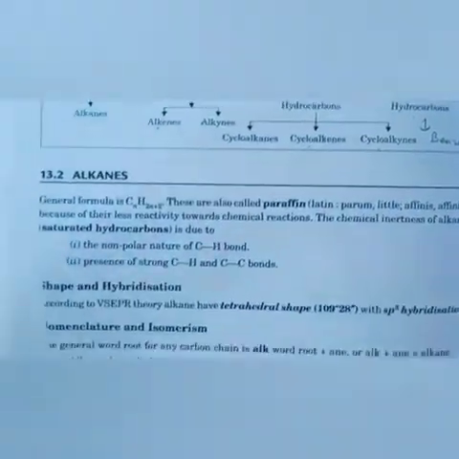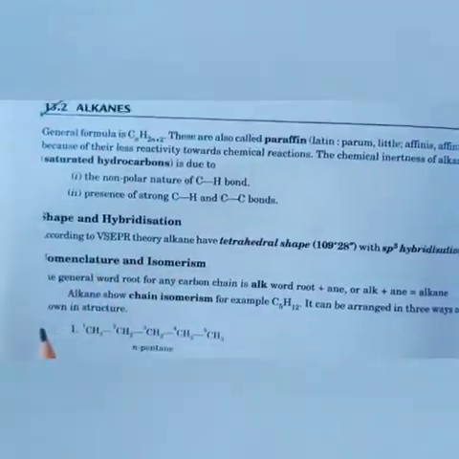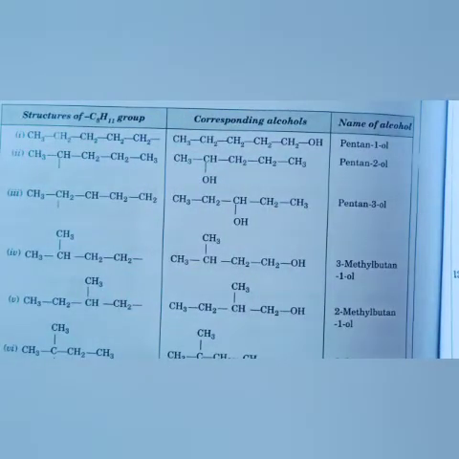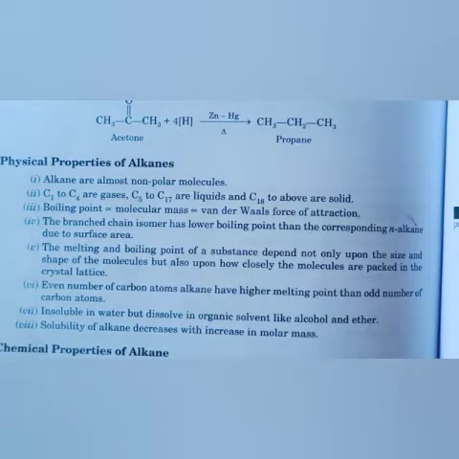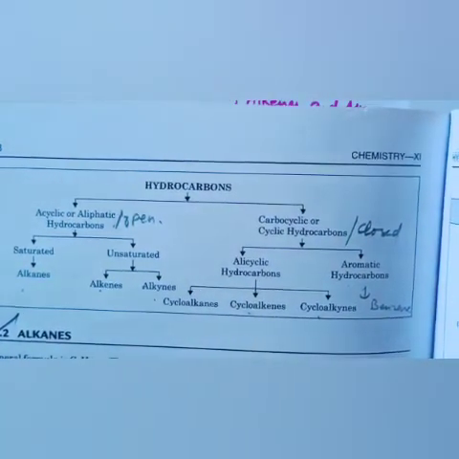Okay, now one by one, from tomorrow we are going to study alkane: its shape, its nomenclature, its isomerism, its preparation, its properties, its configuration. Then we will study alkene, alkyne, and in this way benzene. So overall this is all about this chapter. This is all for today. As today we discussed the classification, you also learn the classification from your book.